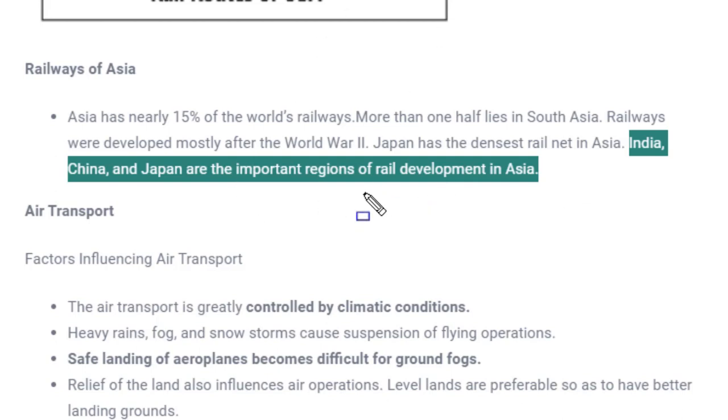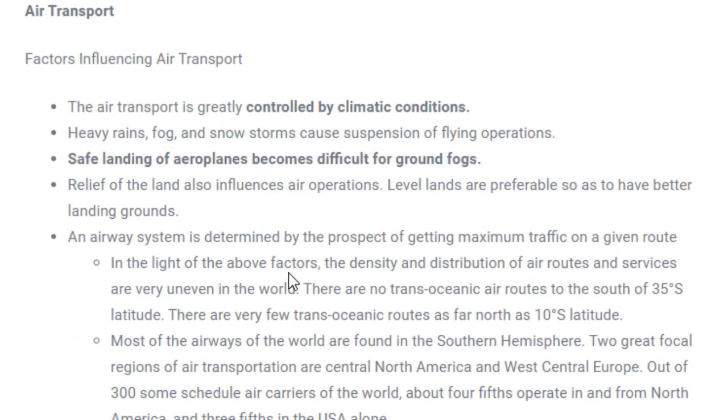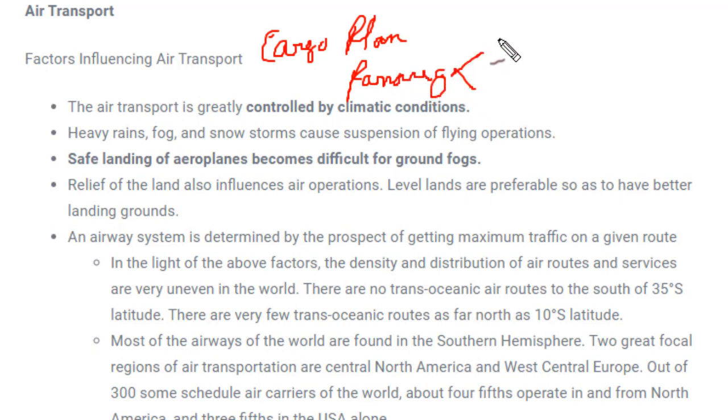Now the next mode of transportation is air transportation. Technologically we are advancing day by day, and with this advancement we have many kinds of airways. We have cargo planes, which are used for carrying goods. Apart from this, we have passenger planes, some moving at faster speed, some at slower speed. And there are many planes like supersonic planes which travel at the speed of sound. So there are several kinds of technological advancement in air transport.